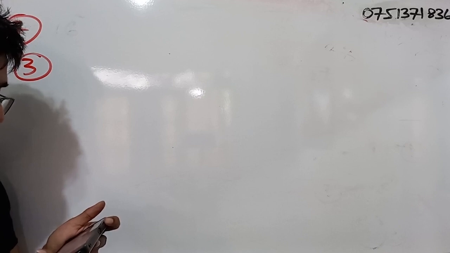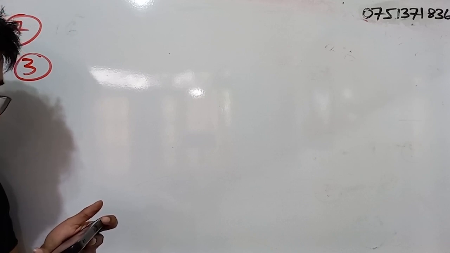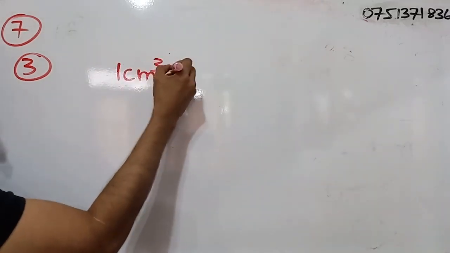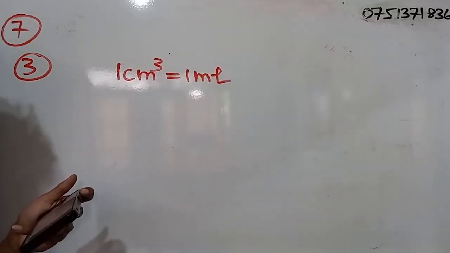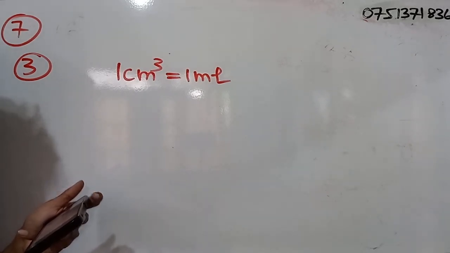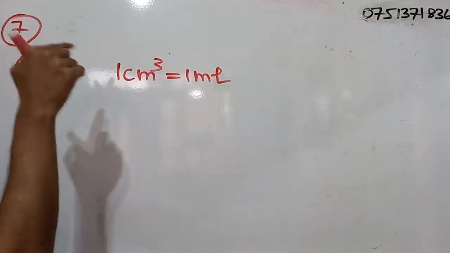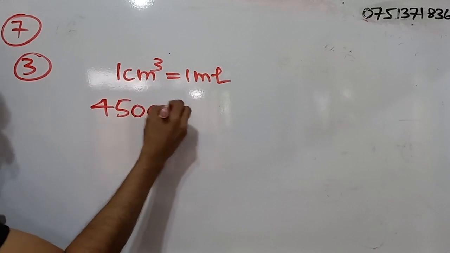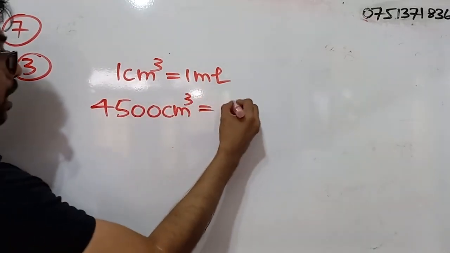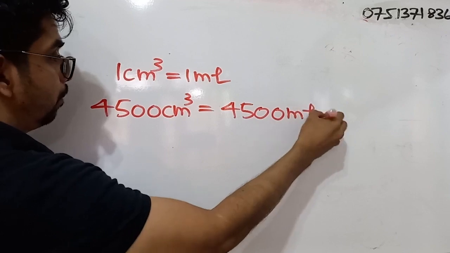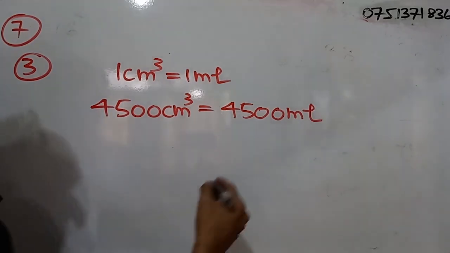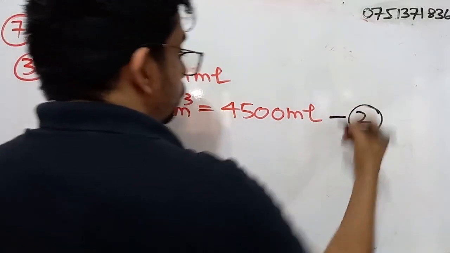Part 3. If 1 cubic centimeter is equal to 1 milliliter, find the volume of water in the tank in milliliters. Okay. So 1 cubic centimeter is equal to 1 milliliter. So what are they asking us to do? Find the volume of water in the tank in milliliters, right? So if 1 cubic centimeter is equal to 1 milliliter, definitely 4500 cubic centimeters should be equal to what? 4500 milliliters, right? So the answer is 4500 milliliters. Right, so here for the correct answer you will be getting 2 marks.